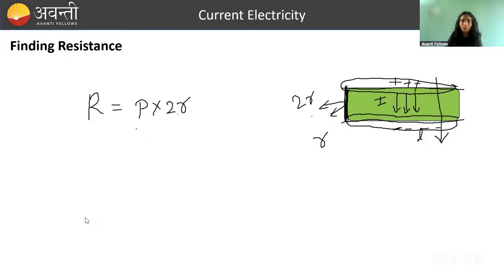Tell me. Yes. What will it be, anybody? 4/3 pi r cube. That is the volume of a sphere, right? What is the curved surface area of a cylinder?